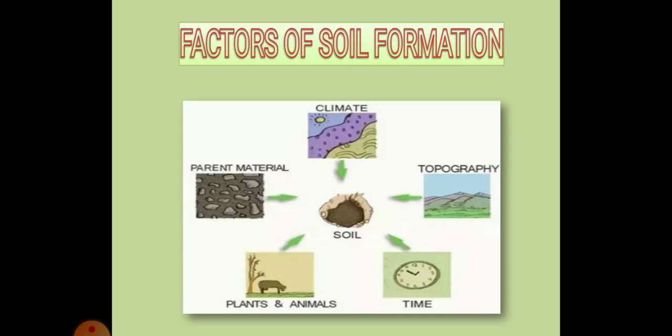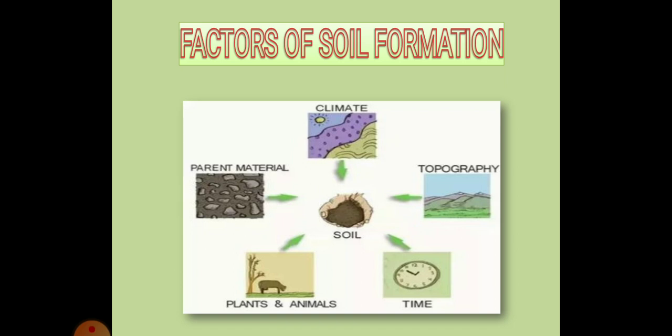But all this differs from place to place. As such, parent rock determines the texture, color, chemical properties, mineral contents and permeability of soil.